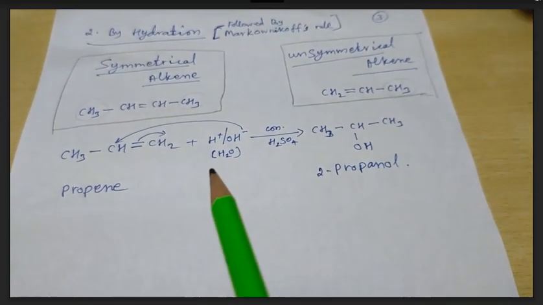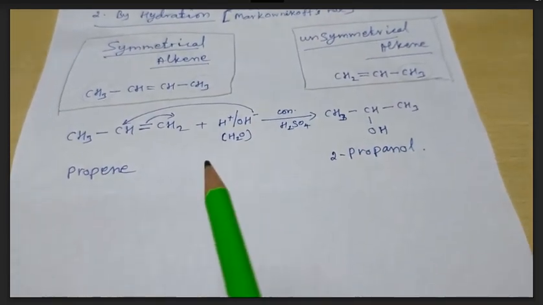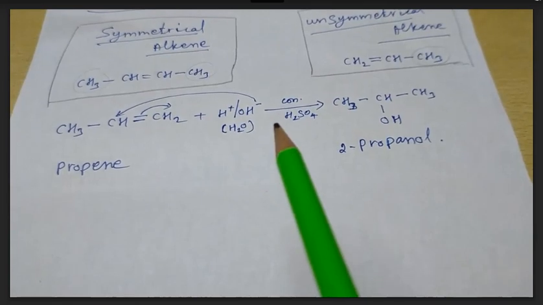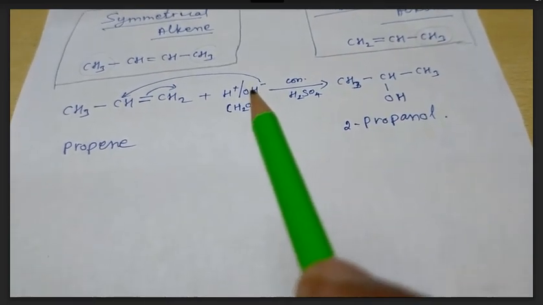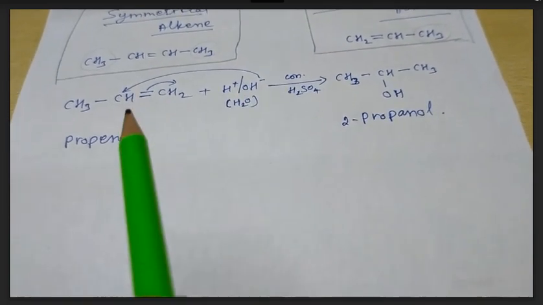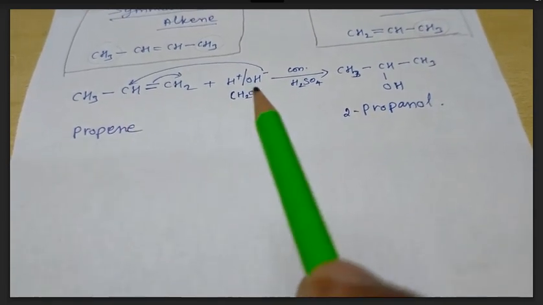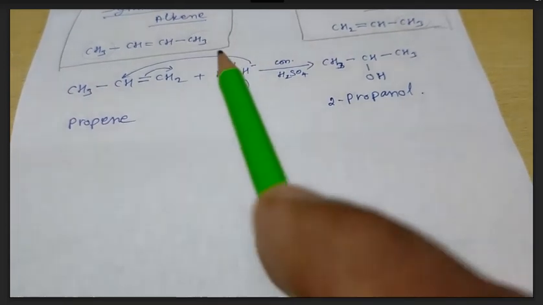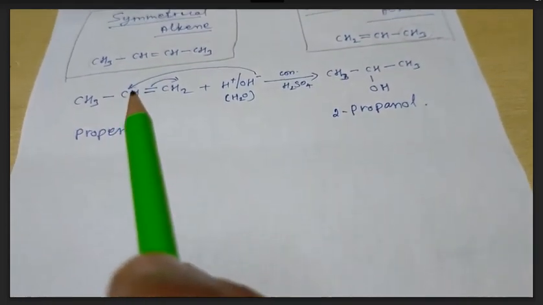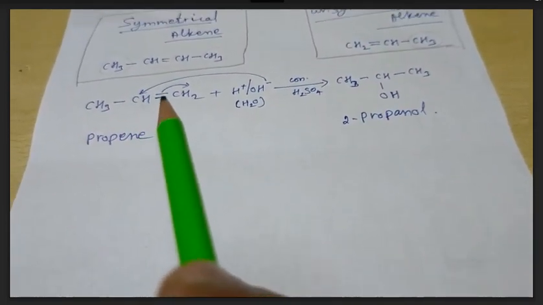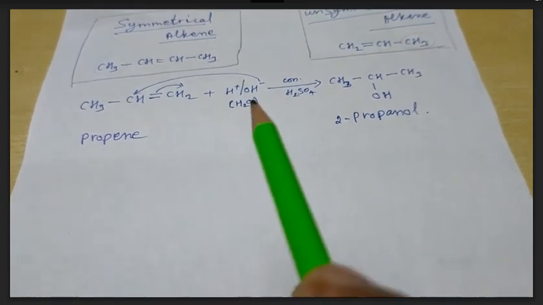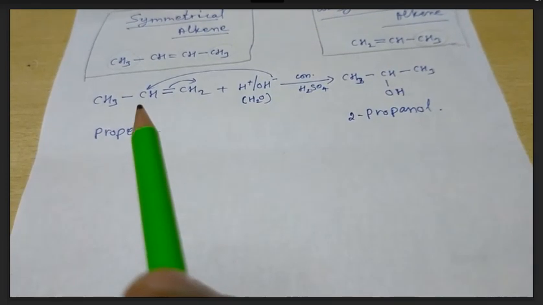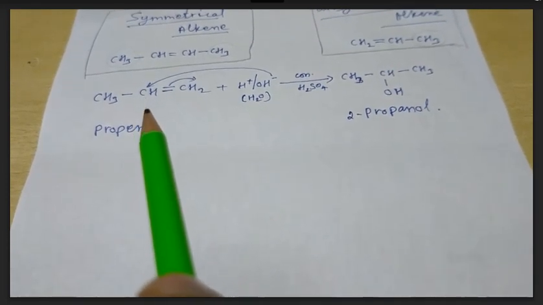Now how do we follow the Markovnikov addition rule? It says that in the addition to an unsymmetrical alkene, the negative part of the addendum, that is the water molecule, goes to the carbon having the lesser number of hydrogens on the double bond. So the OH- group is going to attack that middle carbon atom, which satisfies the Markovnikov rule.